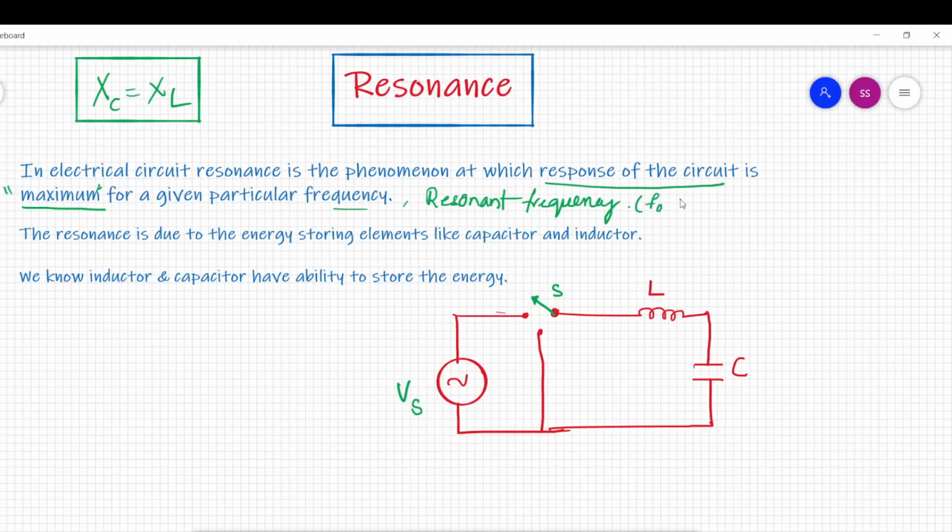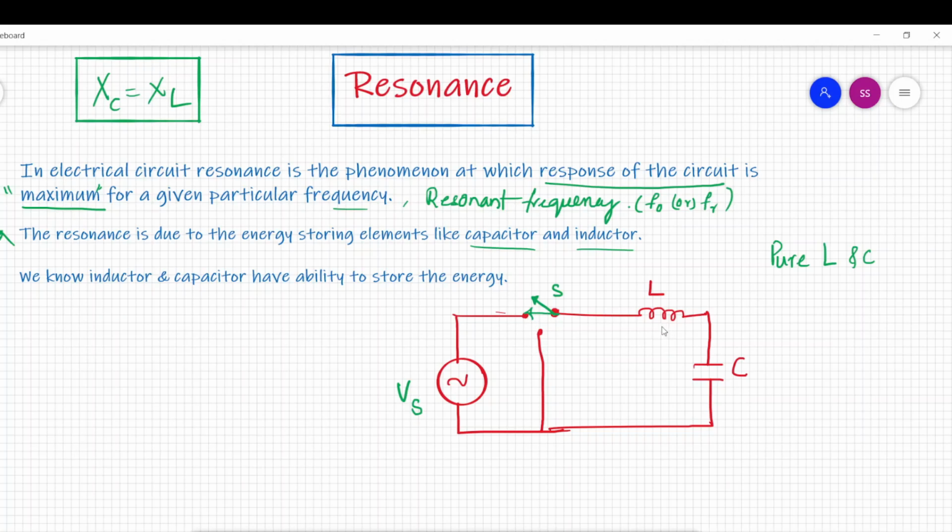Resonance frequency is denoted by f naught or f r. So why is it happening? Resonance is mainly due to the energy storing elements, which are the capacitor and inductor. We know the inductor and capacitor have the ability to store charge. Here I have considered a circuit of L and C, assuming they are pure L and C. Now I am going to give them an AC supply of Vs. The switch is closed to the supply for a very long time.